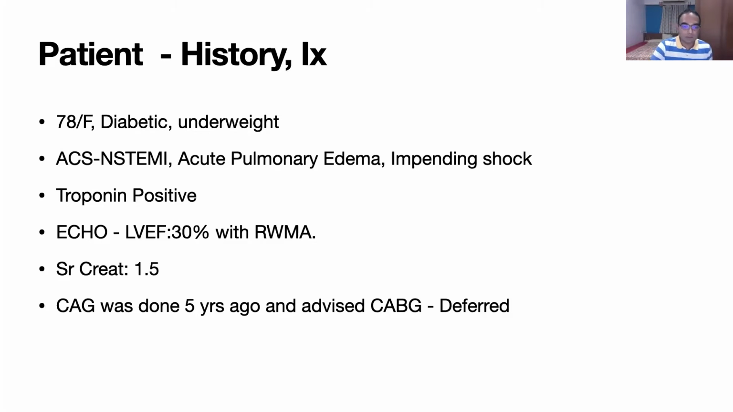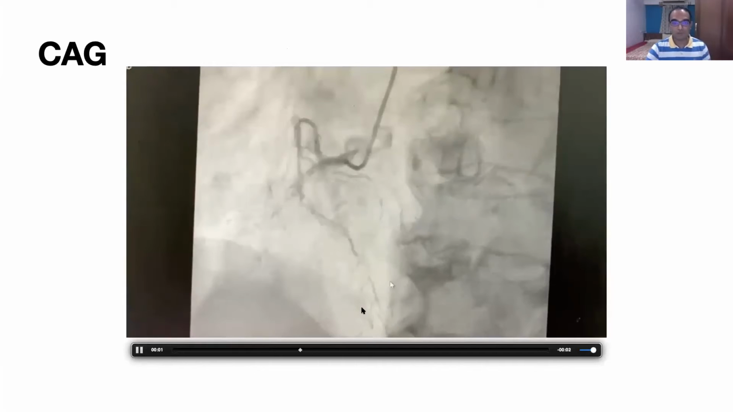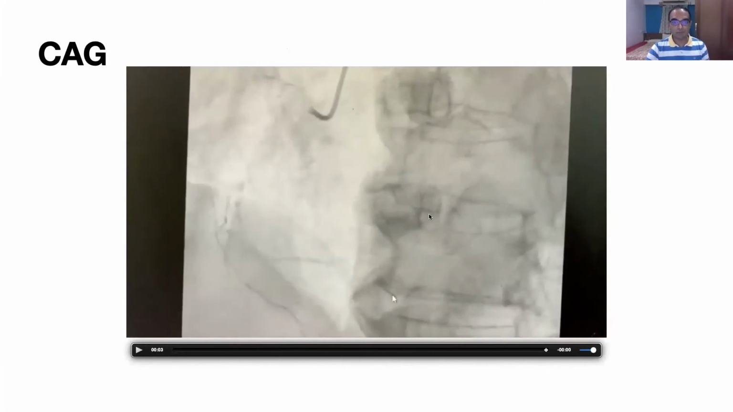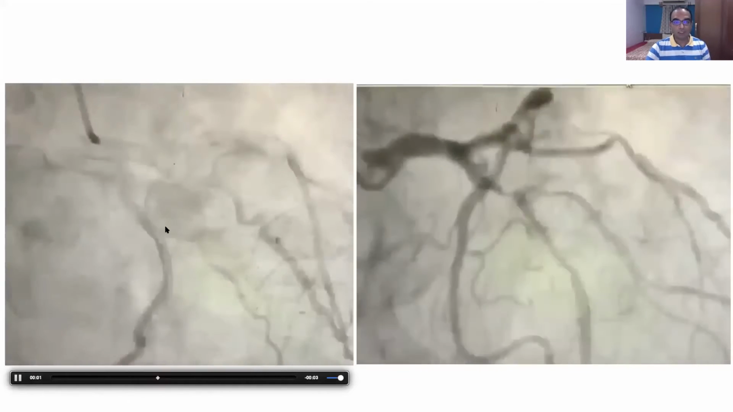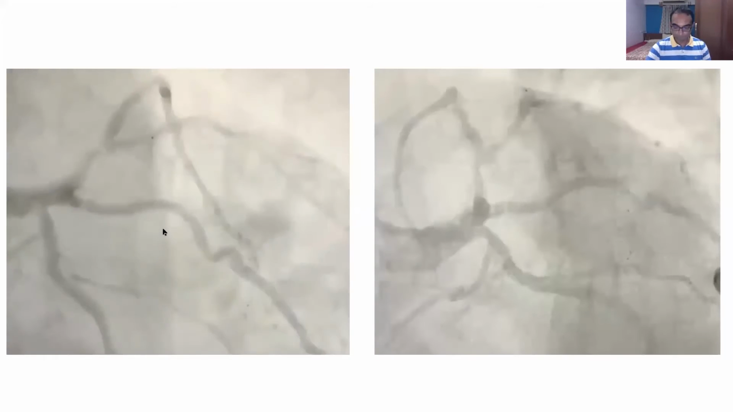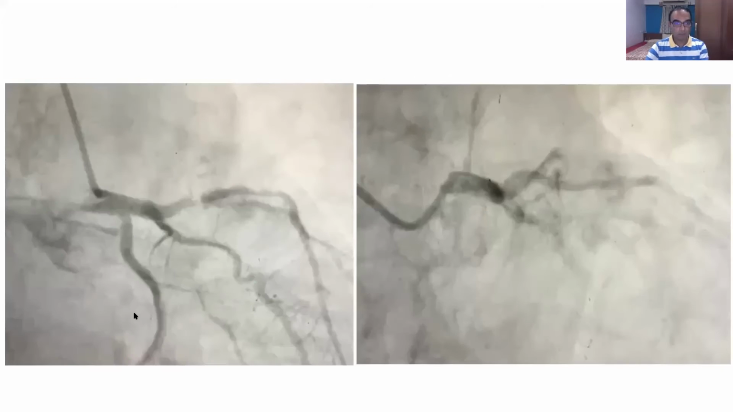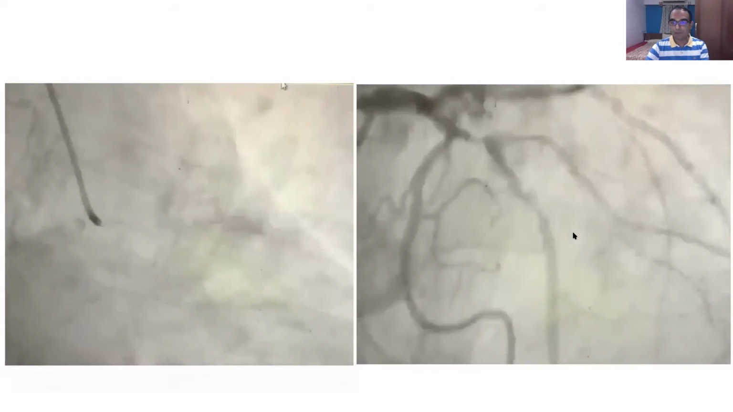She also had undergone an angiography 5 years ago, and she was advised bypass surgery, but she had deferred. So she was on medical treatment only. And so this was the angiography. The RCA shows a CTO starting from proximal. And this was the LAD. It was a heavily calcified bifurcation lesion. So LAD D1, very heavily calcified bifurcation lesion.